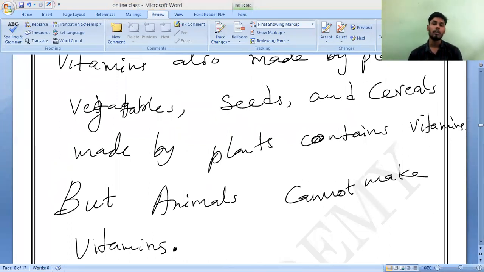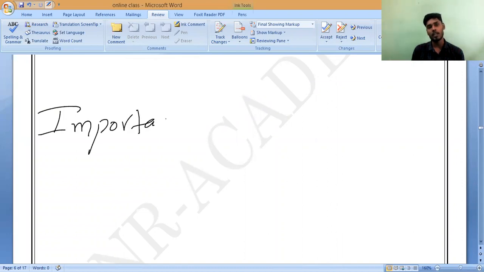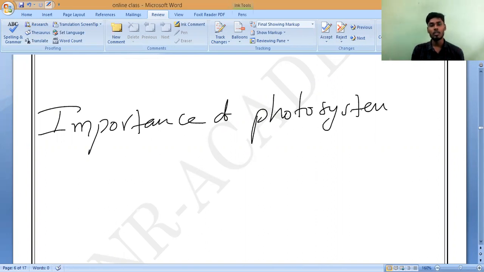Now, the types of food and where they are getting them, all we have studied. Now we are going to study the last concept of today. What is the importance of photosynthesis? Can you say? Please all of you keep reading. What is the importance? Sir, to get food, sir. Yes. If there are no plants, we can't live, sir.